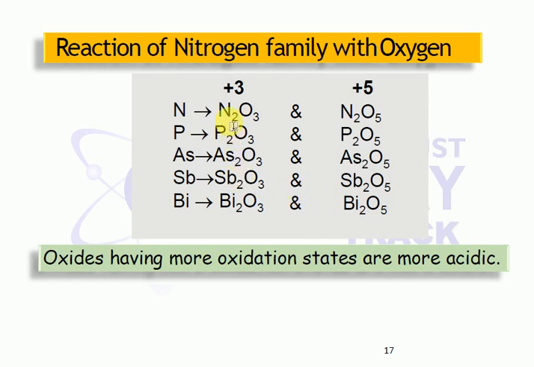Remember, the first ones are acidic oxides, next somewhat amphoteric oxides, and then the basic oxide. When you come to the +5 oxidation state, Bi2O5 becomes acidic in nature. Why acidic? Because of the increasing oxidation number, which varies from +3 to +5. Because of the increasing oxidation number, the basic nature of the metal oxides decreases. Remember, whenever the element has the